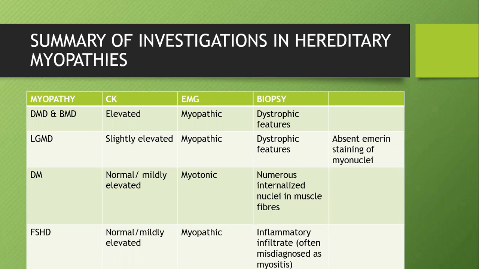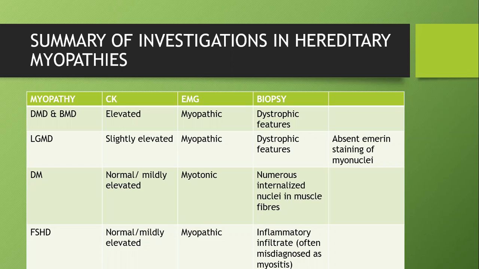CK may be normal or mildly elevated. Biopsy here will show numerous internalized nuclei in muscle fibers. If you remember the pathology, I told you myotonic dystrophy is due to increased CTG repeats. So one abnormal protein is getting increased in the body, which is manifested in biopsy as internalized nuclei, or we'll have vacuoles within the nuclei.